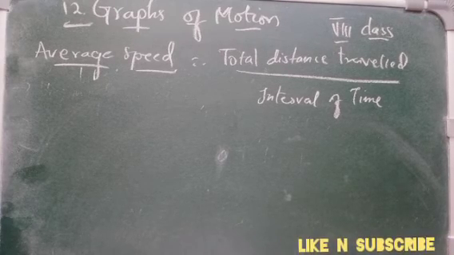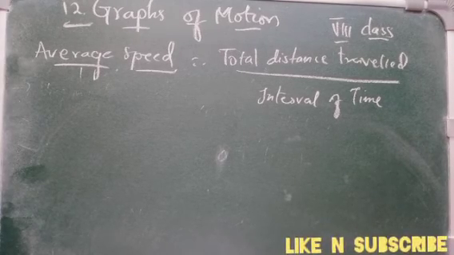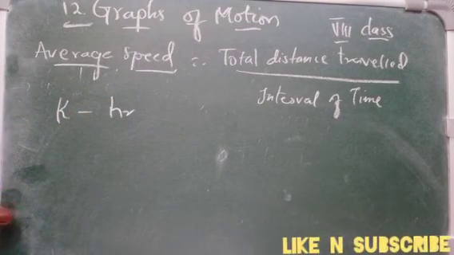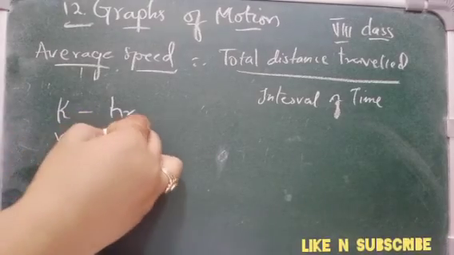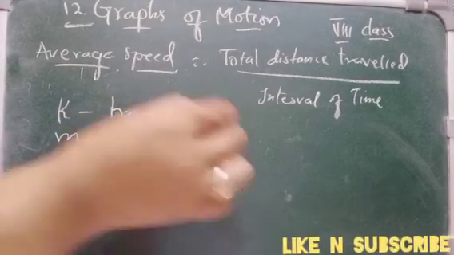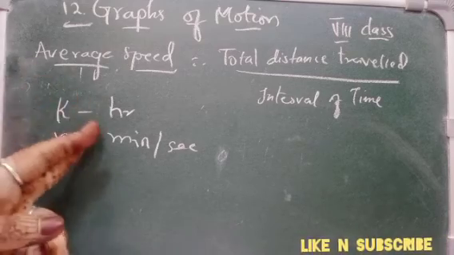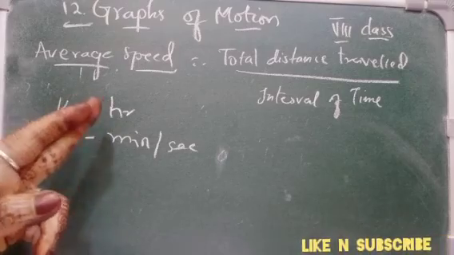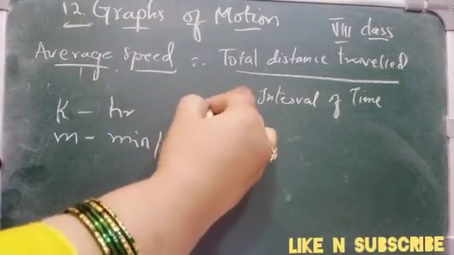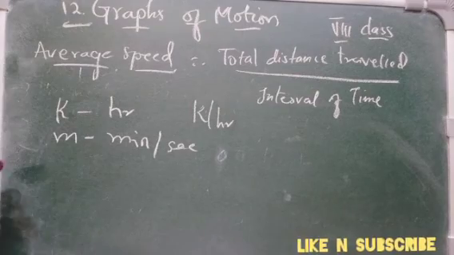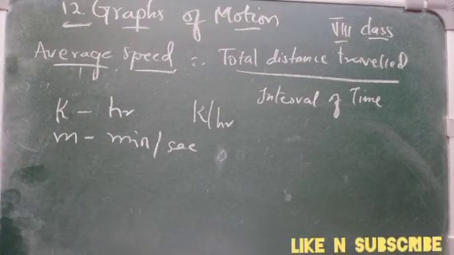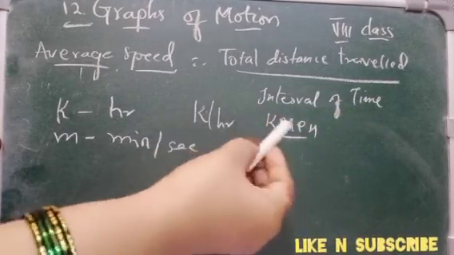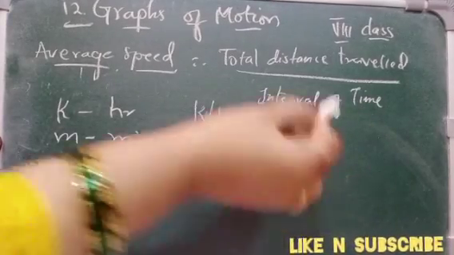Now, if we measure the distance in kilometers, the time will be in hours, right? If we measure in meters, it will be in minutes or seconds, right? Now, when we measure the distance in kilometers and the time in hours, then the unit of speed will be kilometers per hour. Okay, kilometers per hour, or we can also write it as kmph. Don't get confused, it is nothing but kilometers per hour.